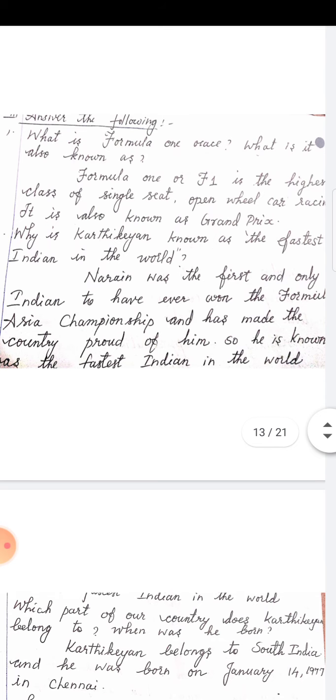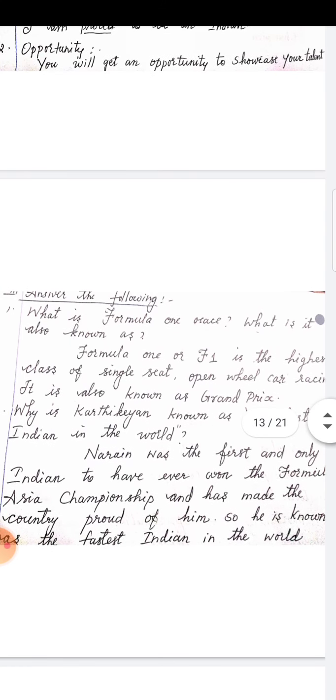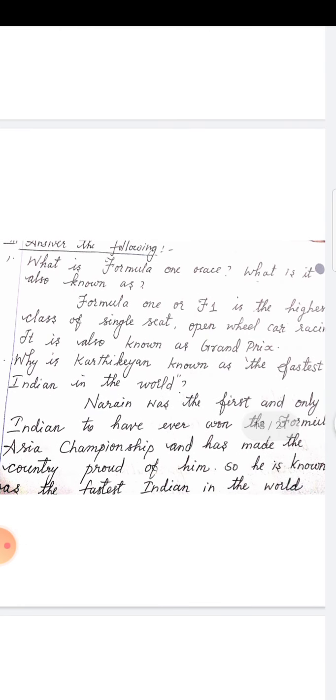Next, we have question answers. Let us learn one by one. Answer the following. What is Formula 1 race? What is it also known as? Repeat. What is Formula 1? F-O-R-M-U-L-A, Formula 1 race, R-A-C-E, race. What is it also known as? Formula 1 or F1? Repeat.